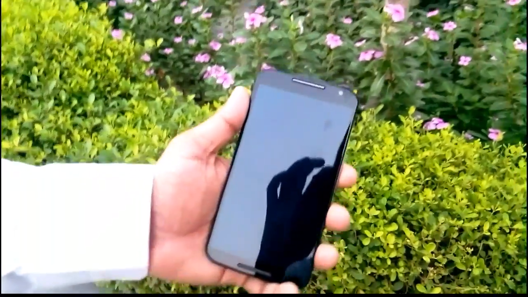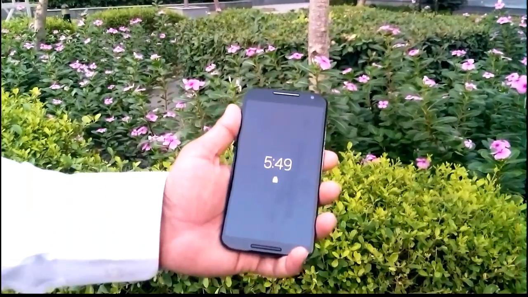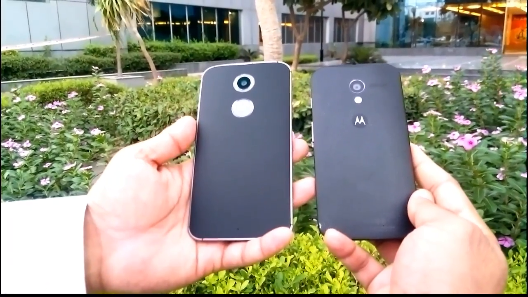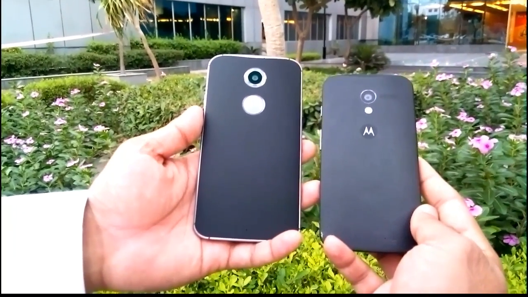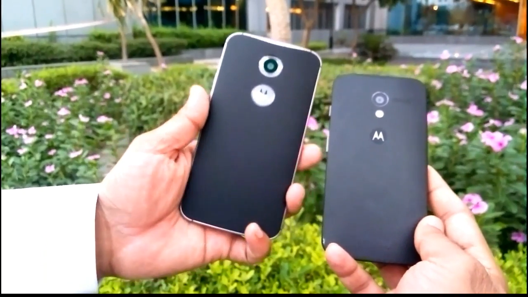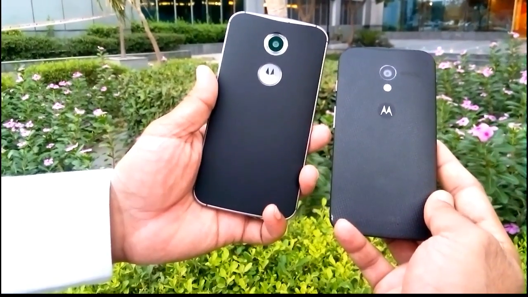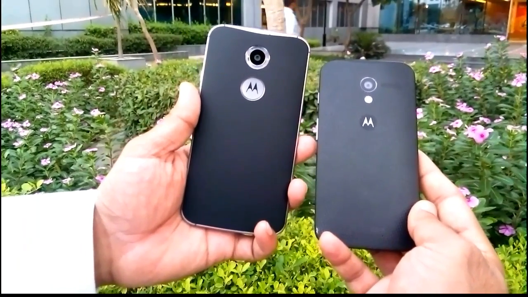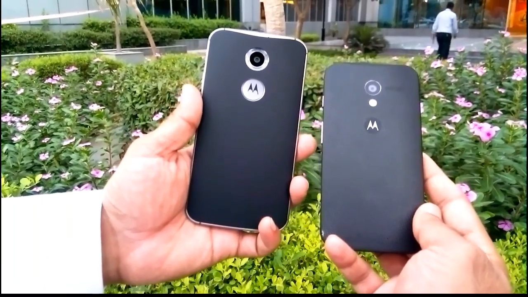Right, time for some conclusions. It's interesting to know that the Moto X has a few things going its way. Firstly, it runs on Snapdragon 801 chipset, while the Nexus runs on the older 800 chipset. But there isn't a massive difference in performance. That's due to 801 probably not bringing extra performance but improving efficiency, which means the device doesn't heat up and gives better battery life. Other than that, the Moto X has a 13 megapixel shooter, while the Nexus has an 8 megapixel shooter.